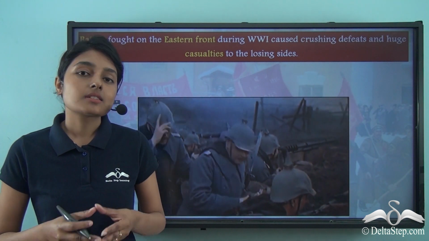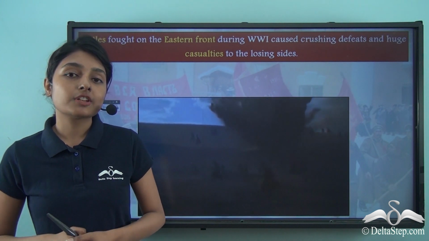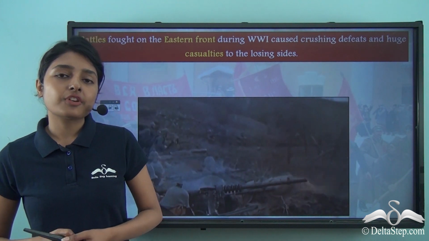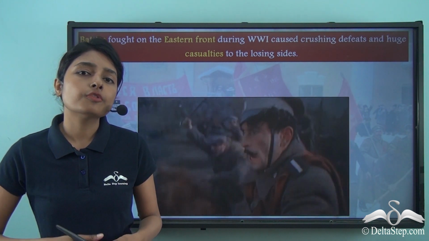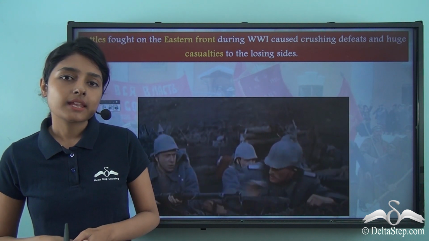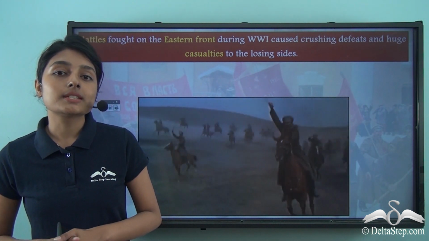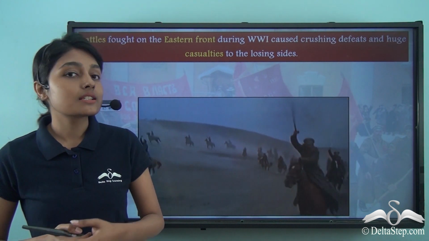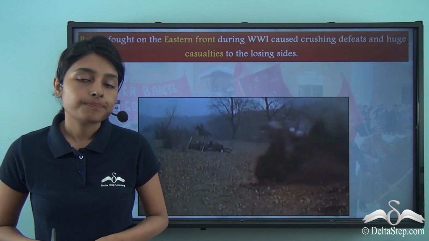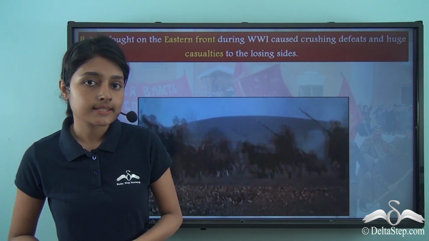That is to say, the soldiers had dug trenches from inside of which they used to fight. But on the eastern front, the soldiers used to move over huge areas where very deadly battles were fought. And these deadly battles cost a lot to the losing sides. So many battles were fought on the Eastern Front during World War I, and all of these ended in huge casualties.